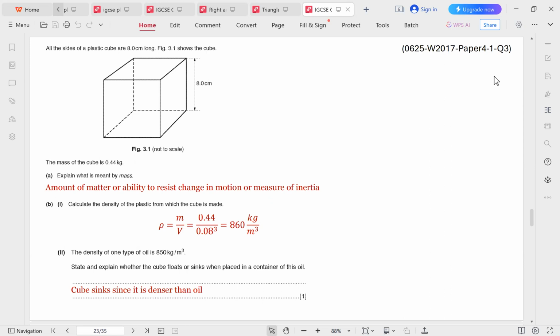The density of one type of oil is 850 kilograms per meter cubed. State and explain whether the cube floats or sinks. Of course, the density of the cube is 860, so it's larger than the density of oil. As you can tell here, the density of the cube was calculated, and we are given the density of oil, so this is the larger value. So therefore, the cube sinks in the oil.